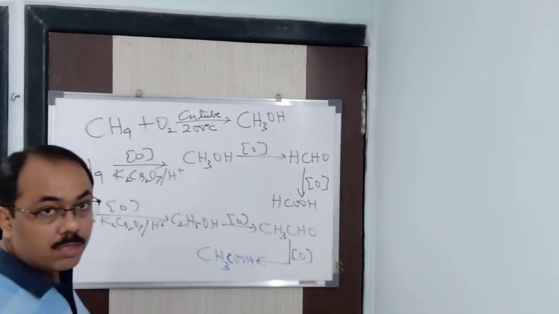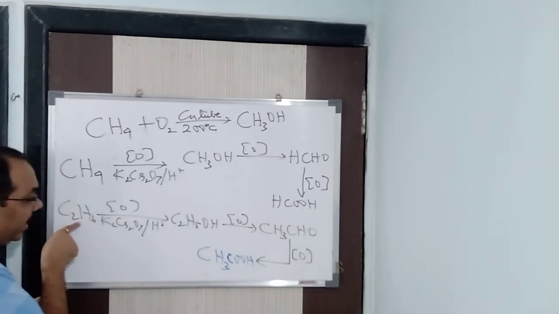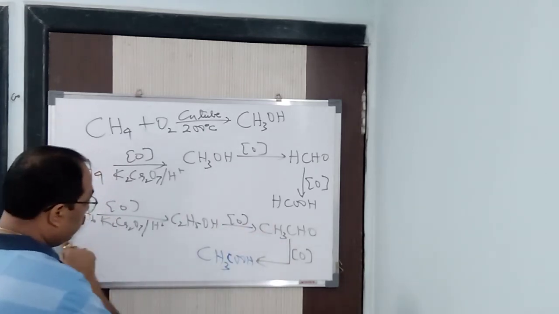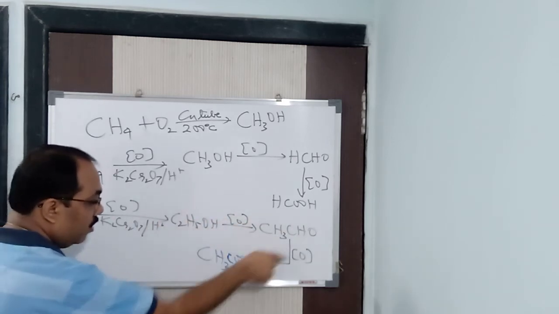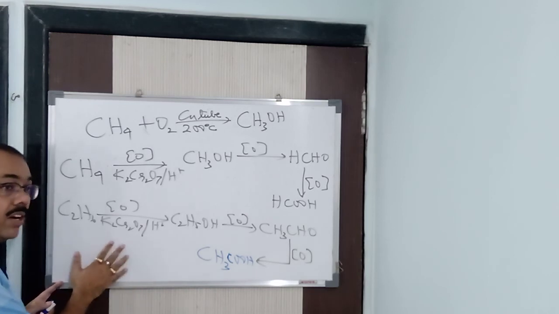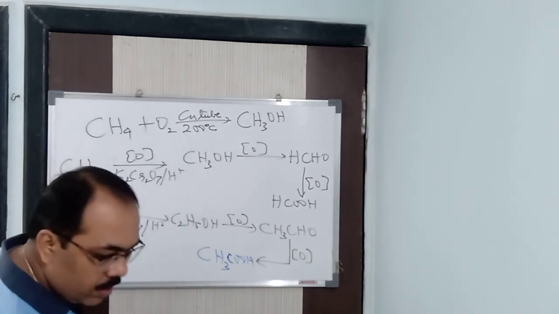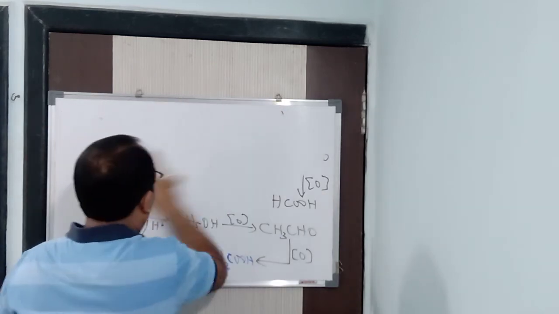Here the secondary product is not important. Now this reaction is very, very important. In your exams it will be coming. Convert ethane to ethanol, so you have to write 2 steps. Convert ethane to ethanoic acid, all the 3 steps. So it depends what question comes. But it's very, very important. You have to remember it. Alright, clear?